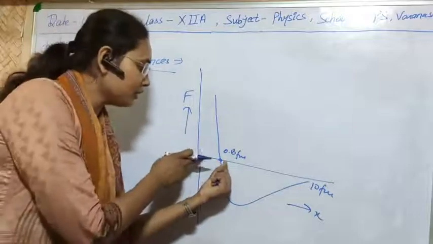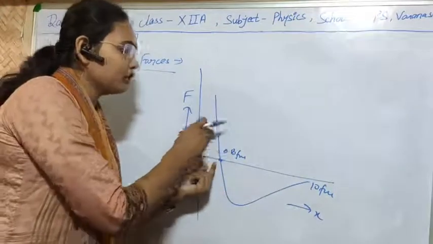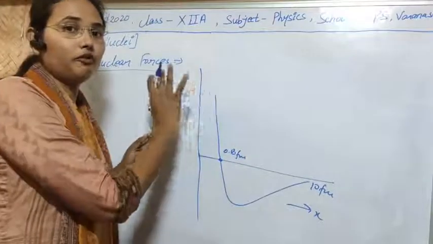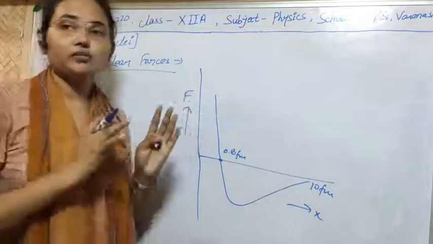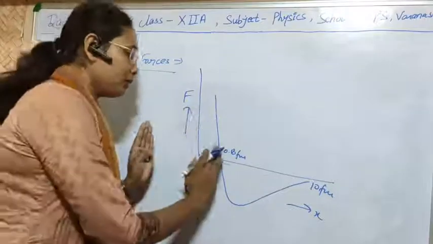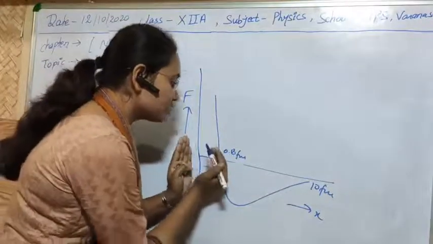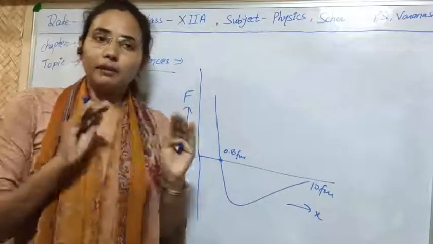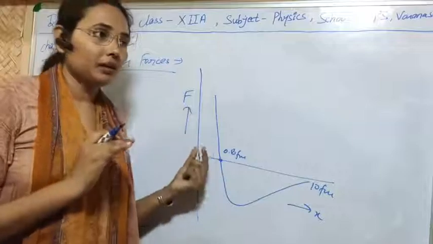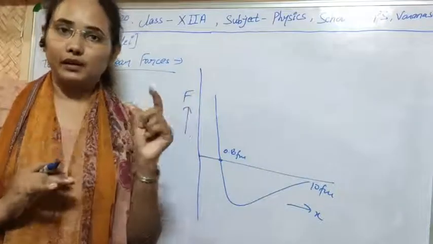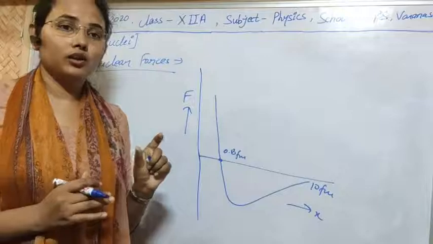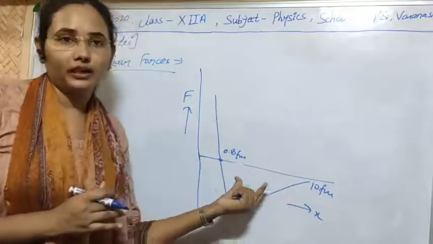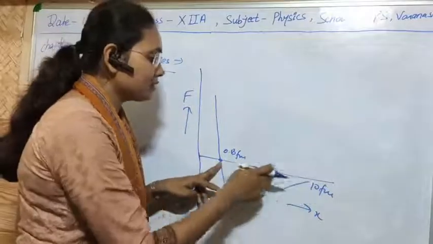Below it, its value is positive and increasing. If the value of force is positive, then the force is repulsive. Below the distance 0.8 Fermi, nucleons cannot attract together; they will repel. It means the minimum distance between any two nucleons to bind together must be 0.8 Fermi or greater. It must lie within this region.